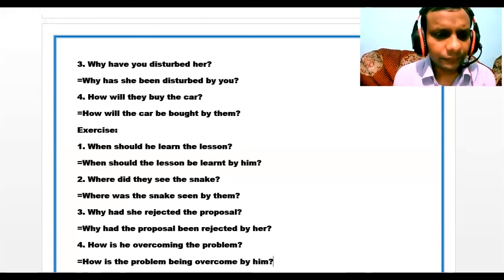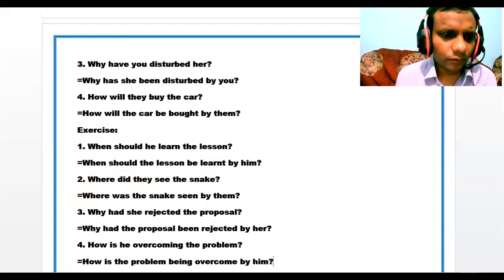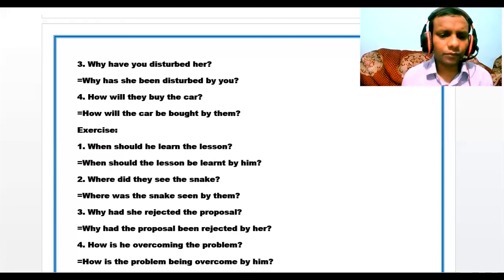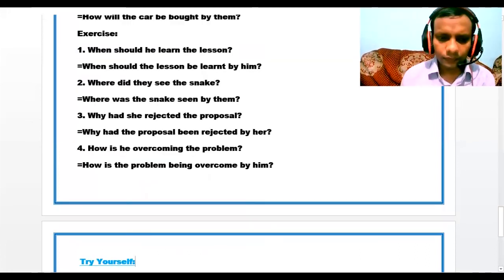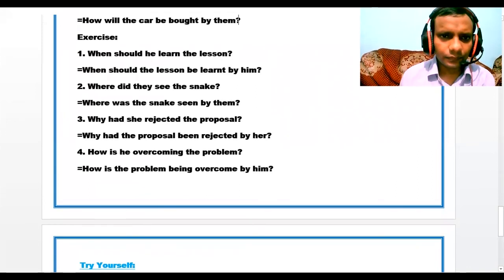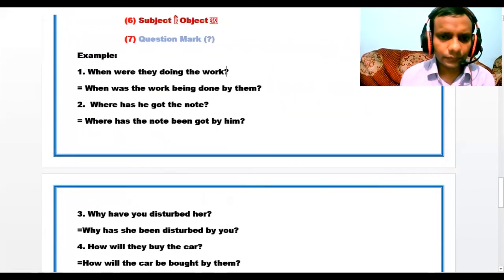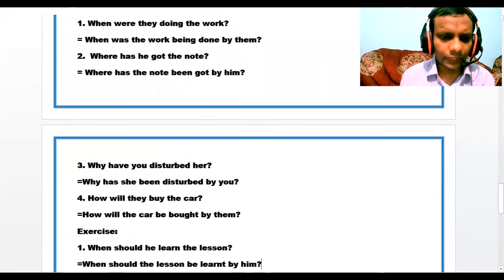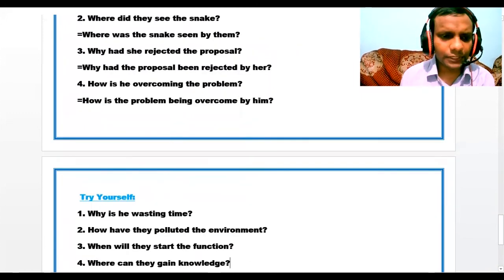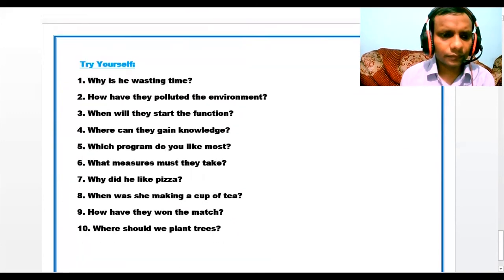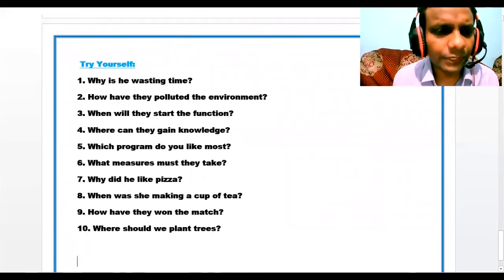So look at the scale, and we have found 4 sentences. We have when, so I have to write when. We have where, we have to write where. We have why, and we have to write why. So in this way, we have learned rule 3 and rule 4. So we have completed our work. And now I am giving you some exercises. I have given 10 sentences and you have to do it.